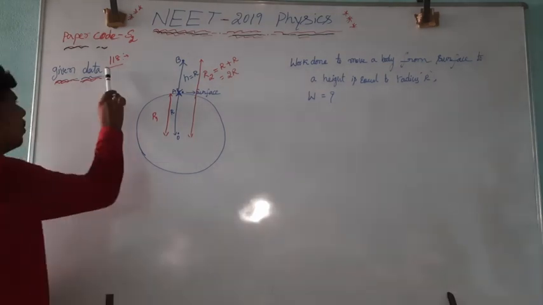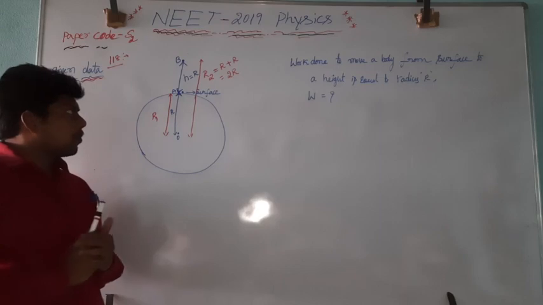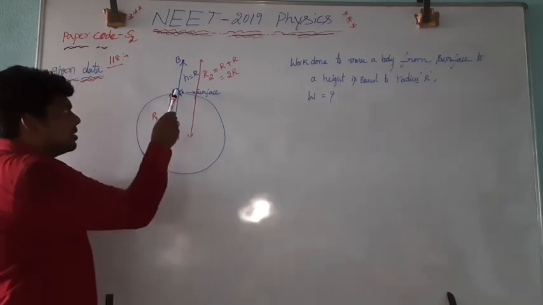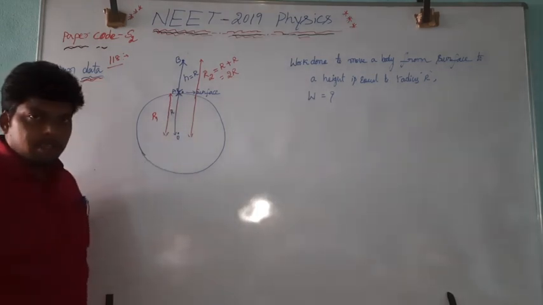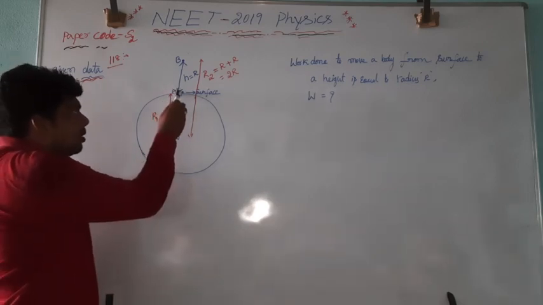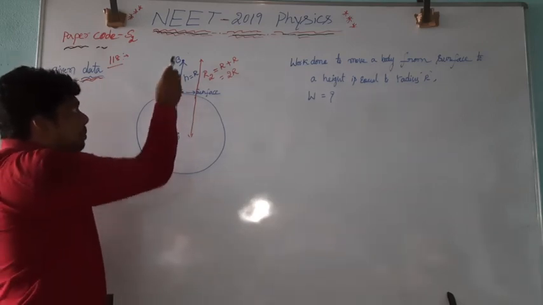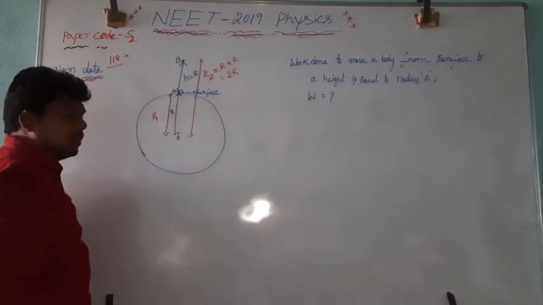Next question number is 118. They have taken a body which is placed on the surface of the earth at a point A. The radius of the earth is r. Now, what is the work done to move a body from the surface to a point B where the height is equal to the radius of the earth?